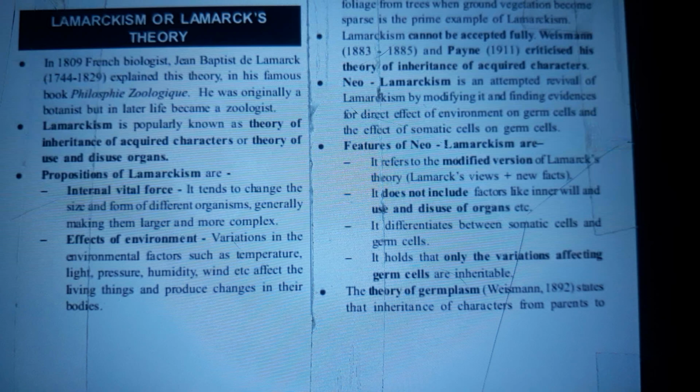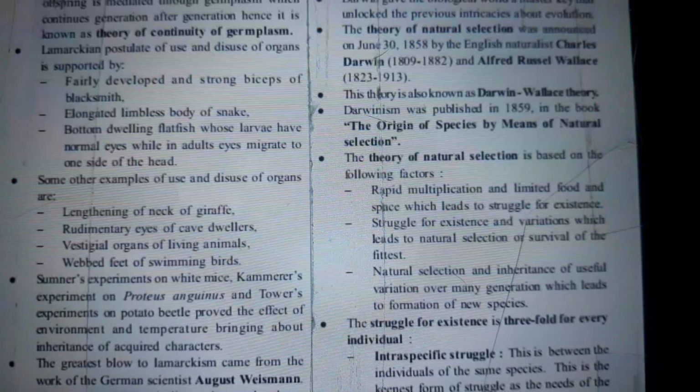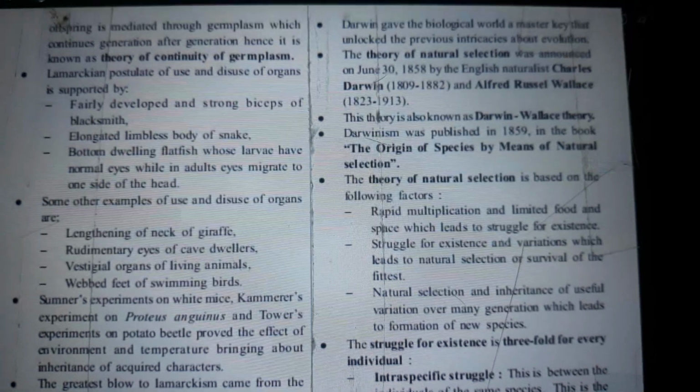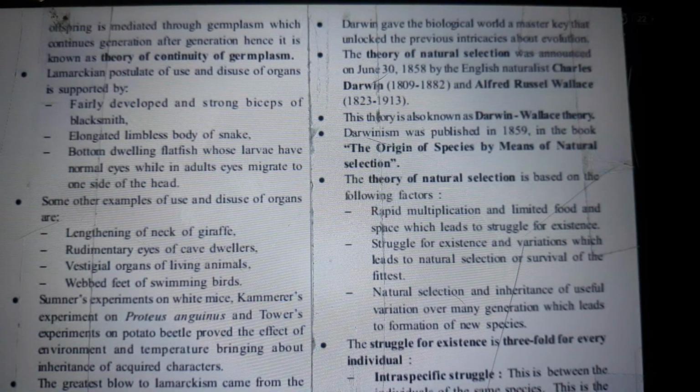The theory of germplasm, Weismann 1892, states that inheritance of characters from the parents to offspring is mediated through germplasm, which continues generation after generation. Hence, it is known as the theory of continuity of germplasm.